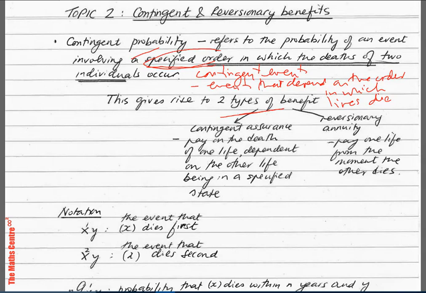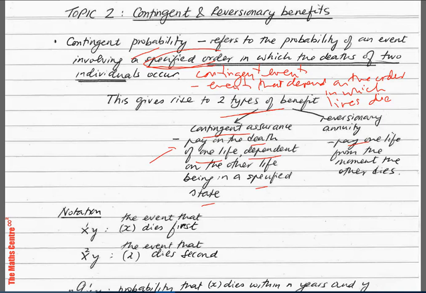We have contingent assurance, where you pay on the death of one life dependent on the other life being in a specified state. Important: contingent assurance, you pay on the death of one life dependent on the other life being in a specified state. And then we have the reversionary annuity. You pay one life from the moment the other dies. Again, reversionary annuity, we pay one life from the moment the other dies.